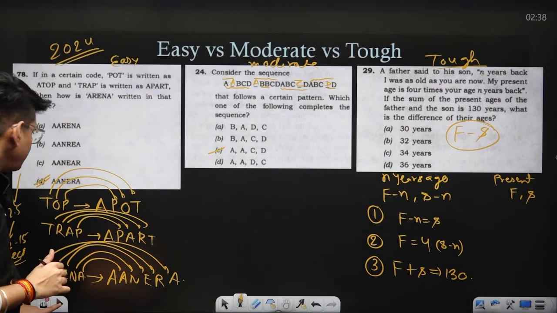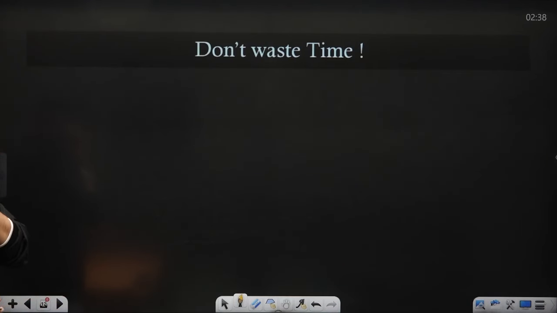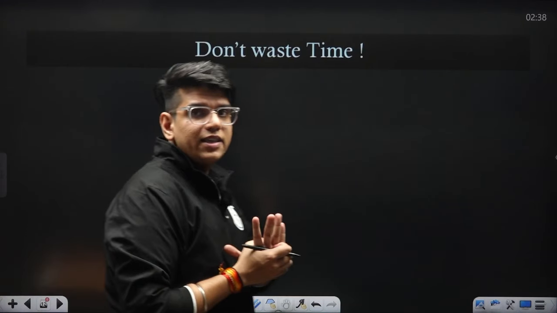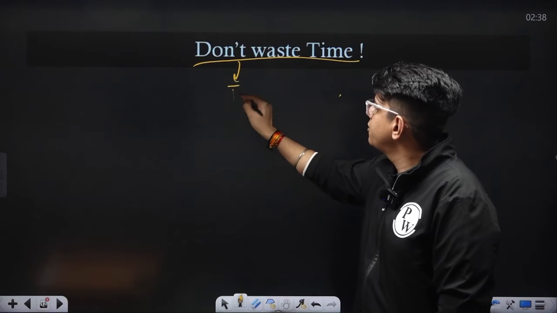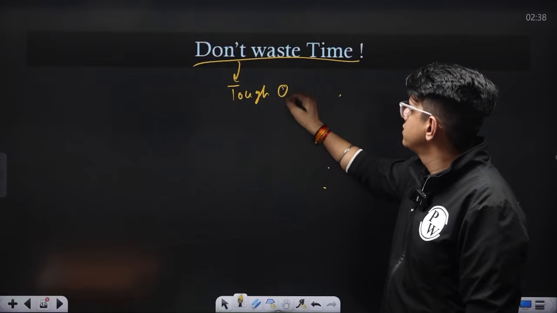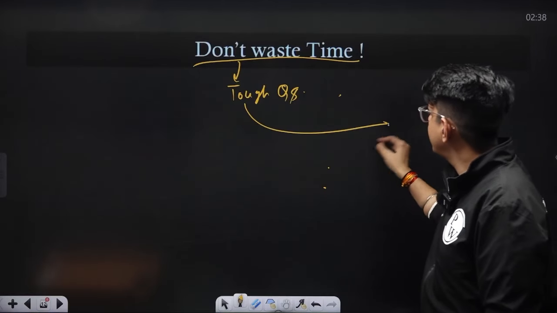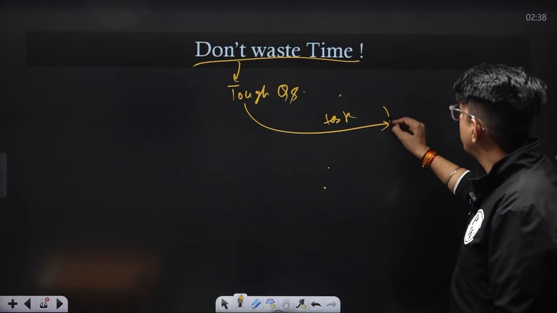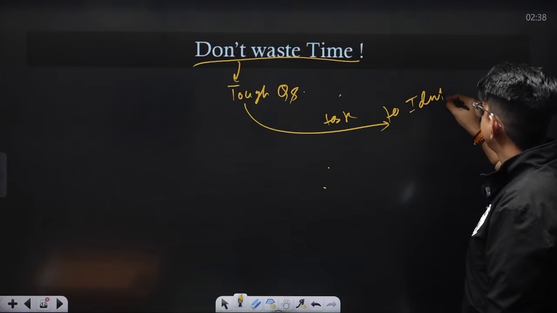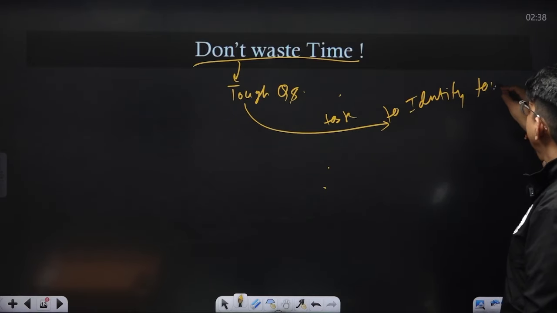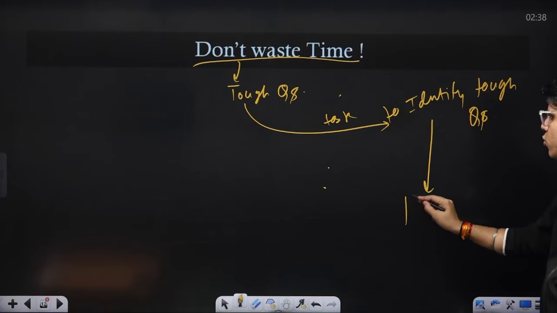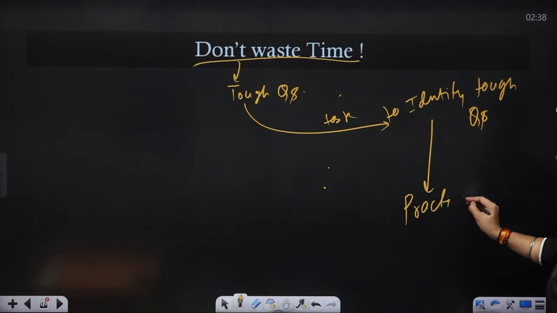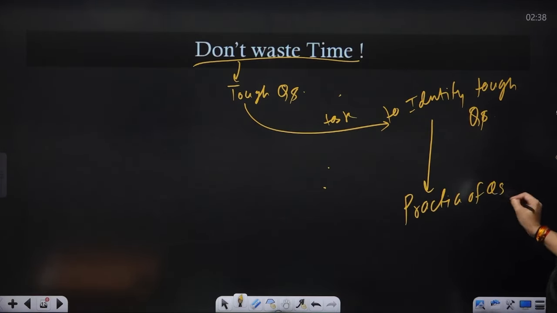So, basically what we have seen is don't waste time in tough questions, right? The important task is to identify tough questions. And how to identify tough questions? Through practice of questions, right?